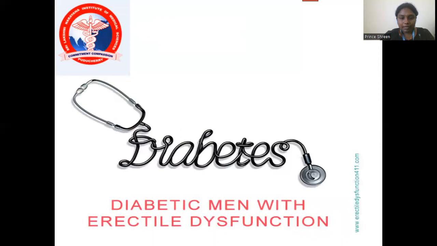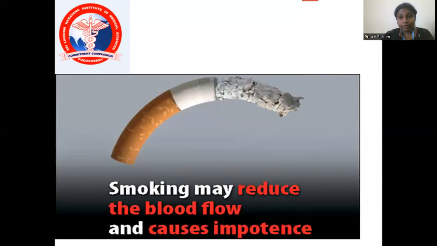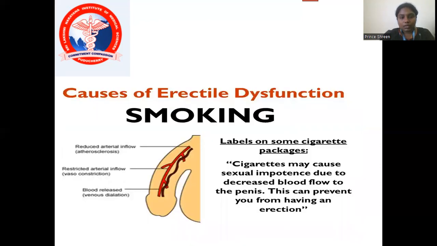What about diabetic men with erectile dysfunction? The main cause is that diabetes may reduce the blood flow and cause impotence. What are the causes of erectile dysfunction in smoking? There is a link: cigarettes may cause sexual impotence due to decreased blood flow to the penis. This can prevent you from having an erection.